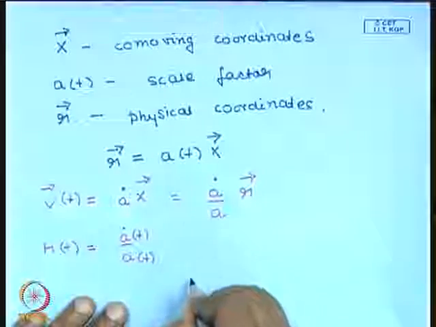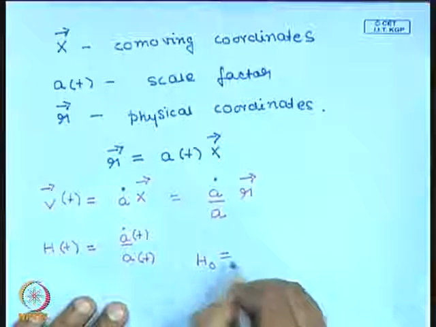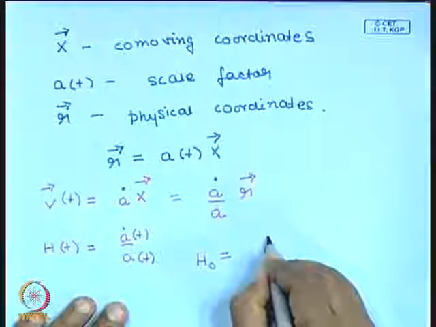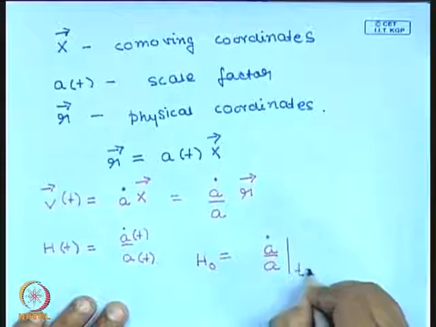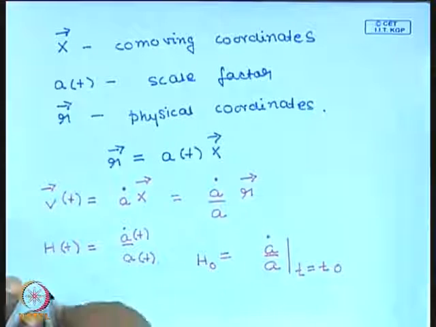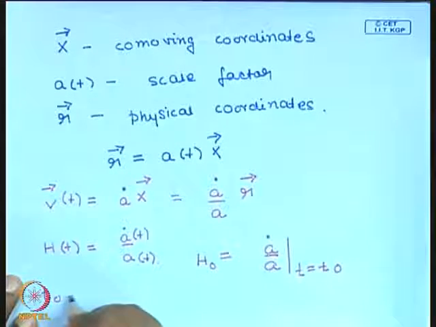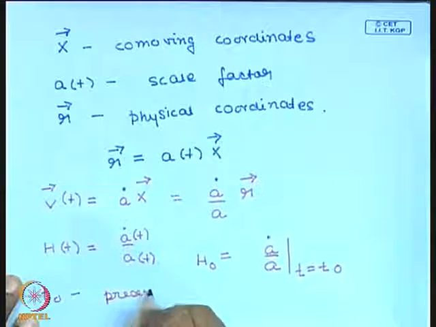And the present value of the Hubble parameter, H naught, is equal to a dot by a evaluated at t equal to t naught. t naught refers to the present epoch, the value of t at present.